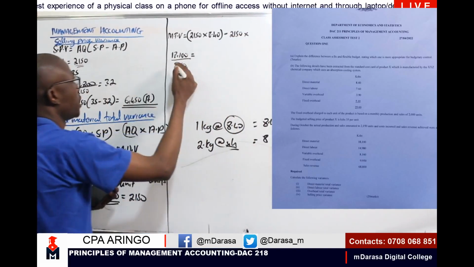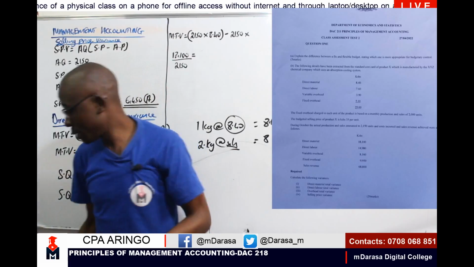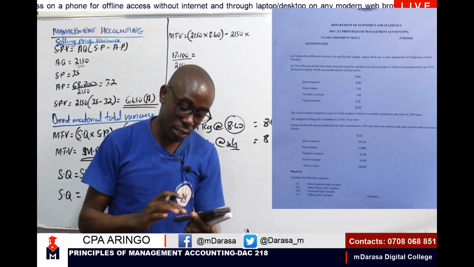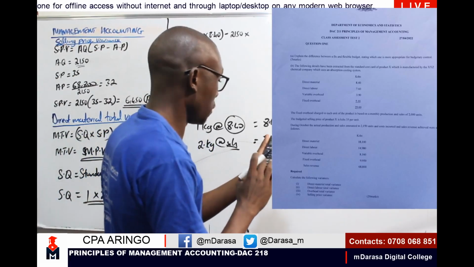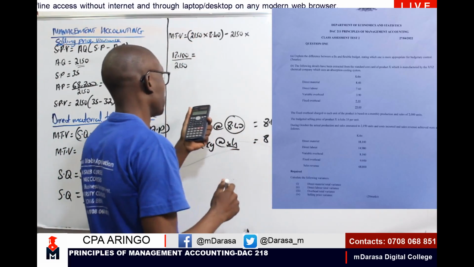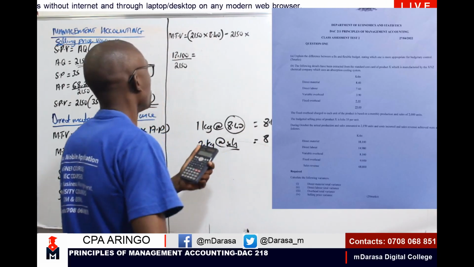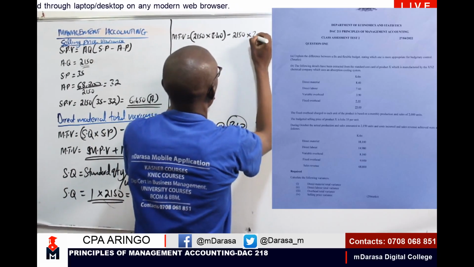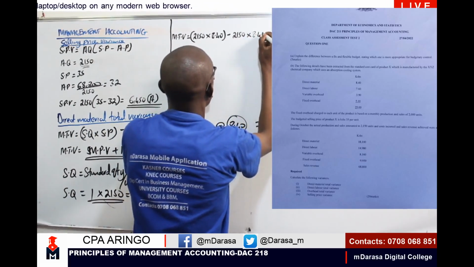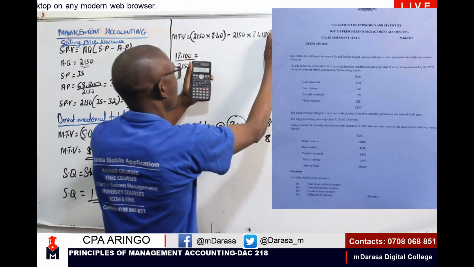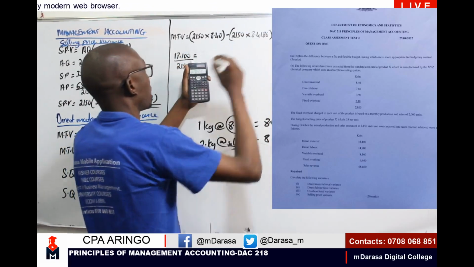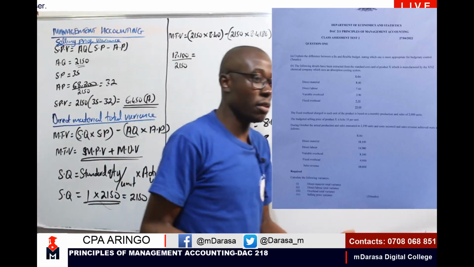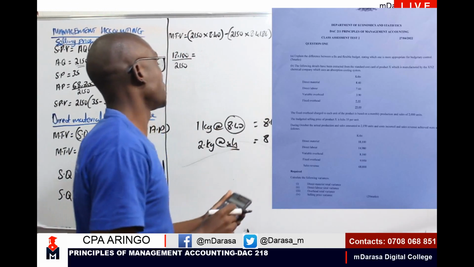So I'm going to take 18,100 divided by 2150 to give me 8.4186. Alternatively, if you were to take it at 2 decimal places, you'll find that I'd have a zero variance, or any form of variance. So I'll just take it the way it is.